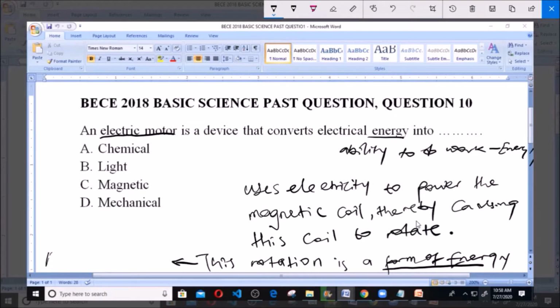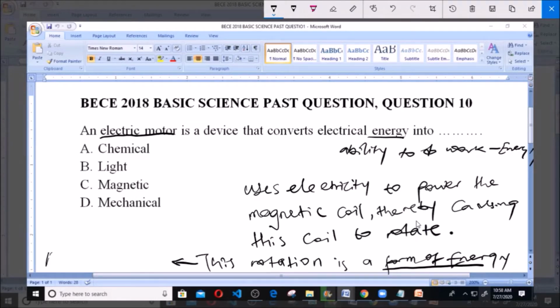When electricity is connected to this electric motor, it will power the magnetic coil, and this will cause the coil to rotate. Now rotation is a form of energy, and this energy is mechanical energy.